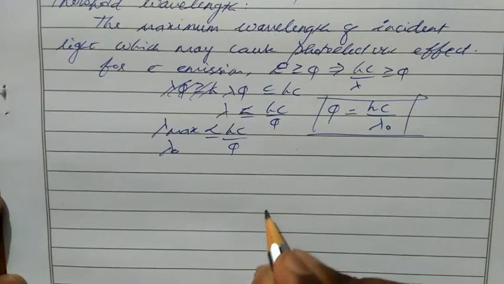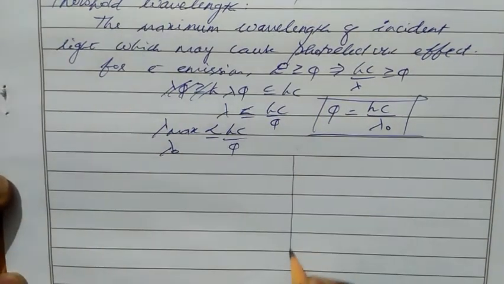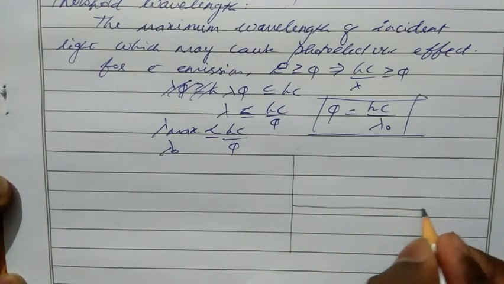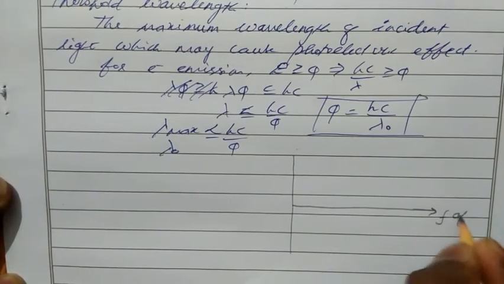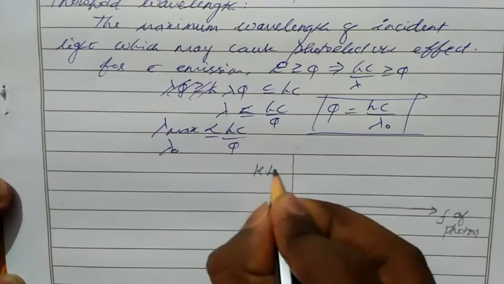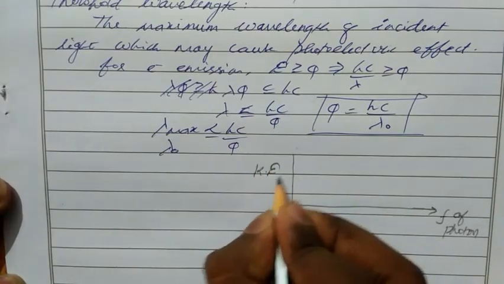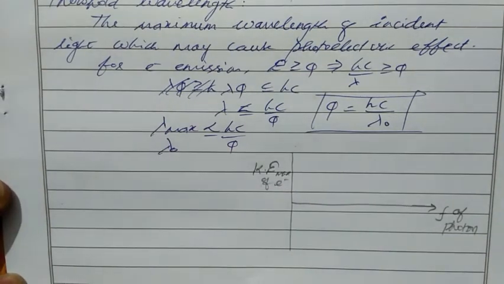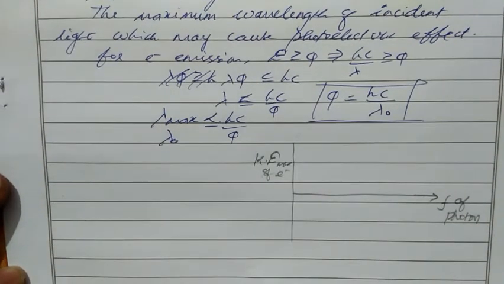We can draw a graph for this kinetic energy versus frequency. So let's take this as the frequency of photon or frequency of light, and here we have the maximum kinetic energy of the electron. Up to a certain frequency, or we can say up to the threshold frequency, the electron cannot come out of the metal surface, correct?